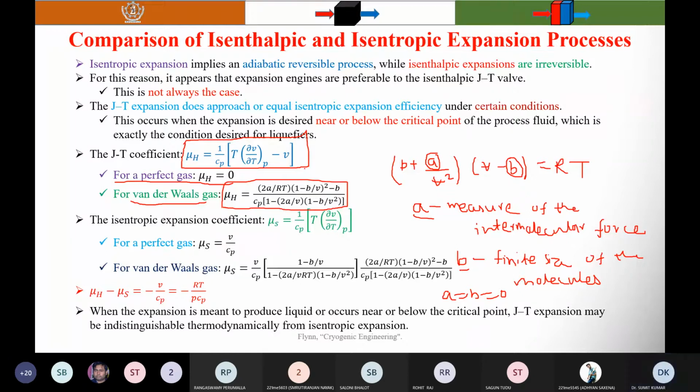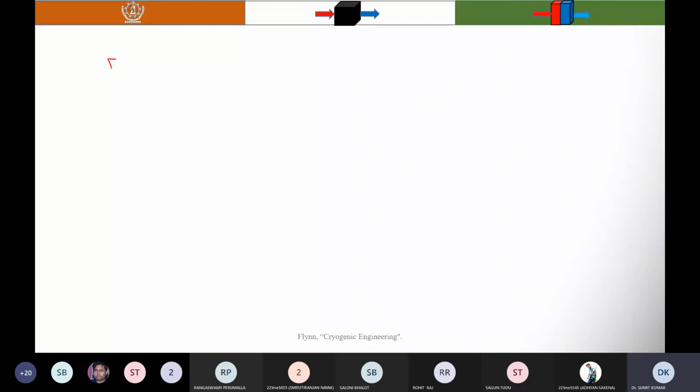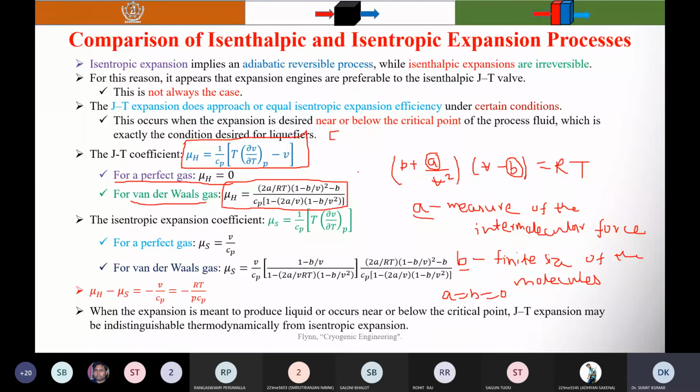For a large value of the specific volume, you will find that the term b by v becomes 0. That is, when v is very high, this term in the denominator, 1 minus b by v, becomes 1, since b by v becomes 0.